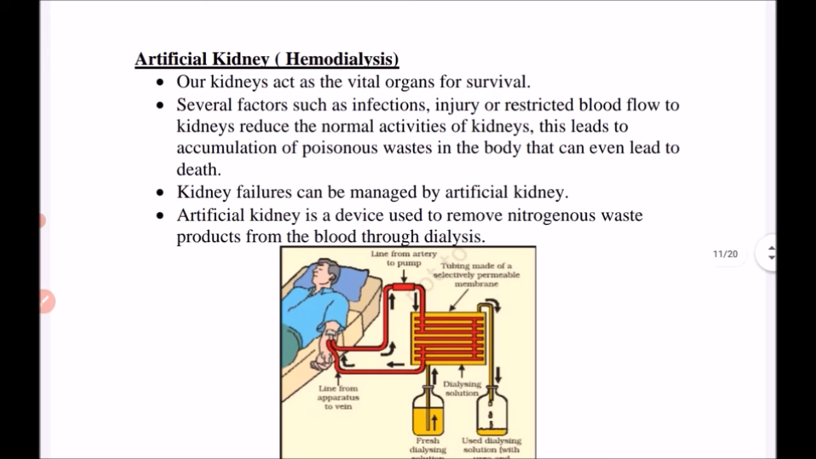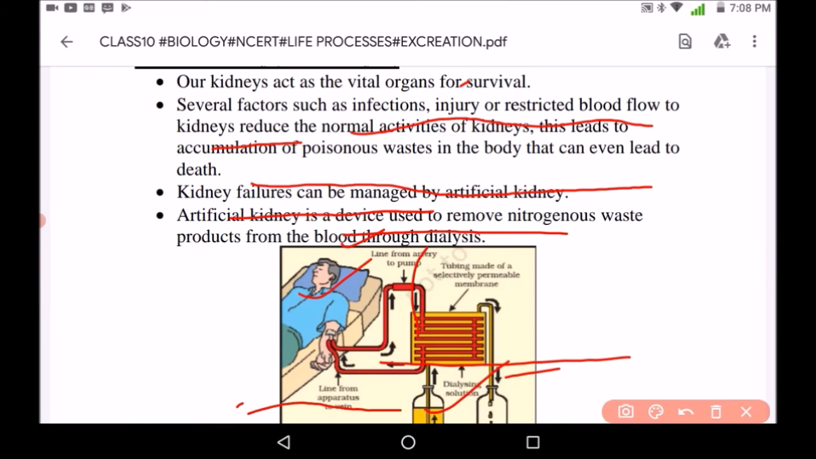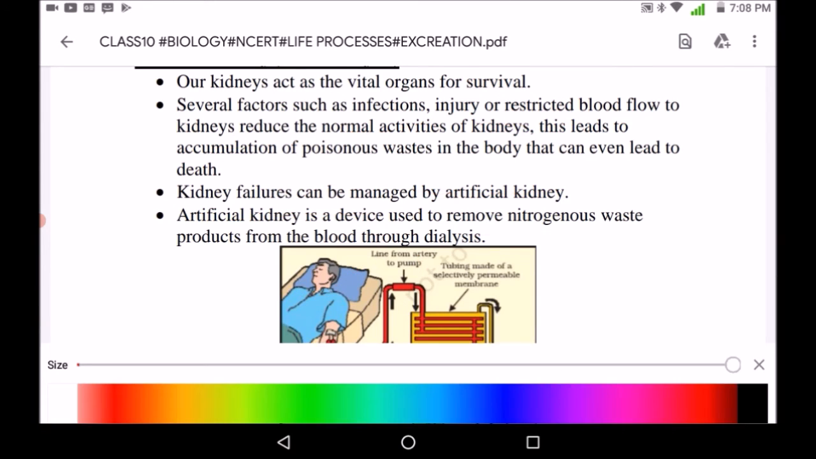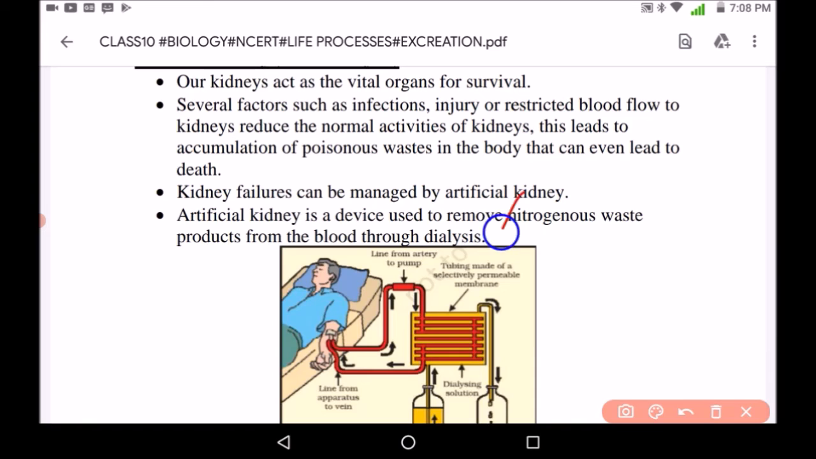Now we will study artificial kidney or hemodialysis. As we know, our kidneys are vital organs for survival because they help in excretion. Harmful substances are removed from the body through the kidney. But if the kidneys are damaged or not functioning properly, then how can we survive? We can survive with the help of an artificial kidney.